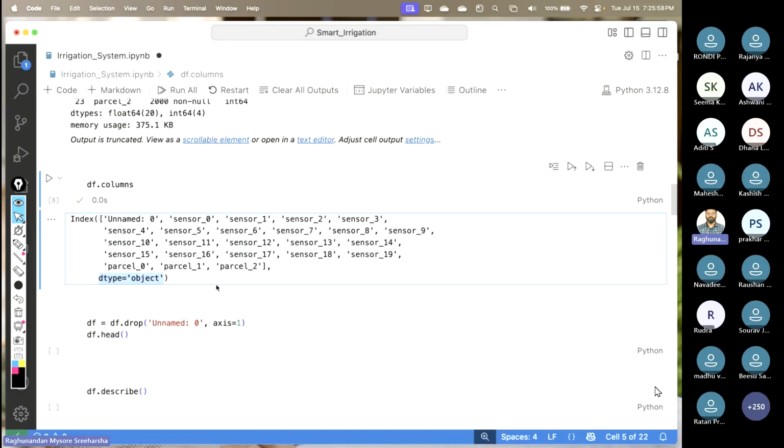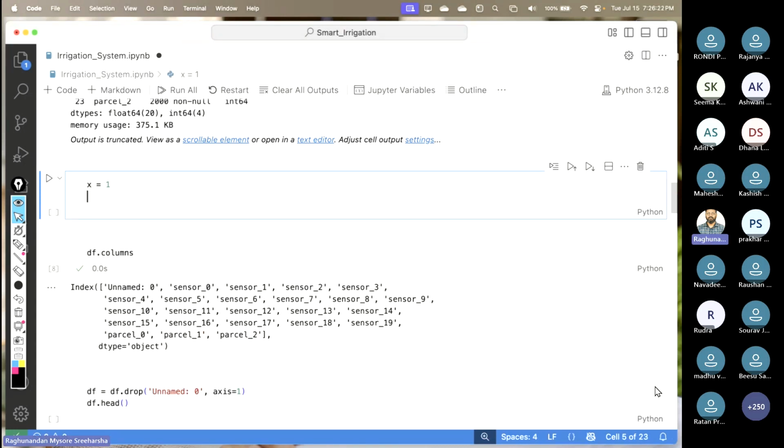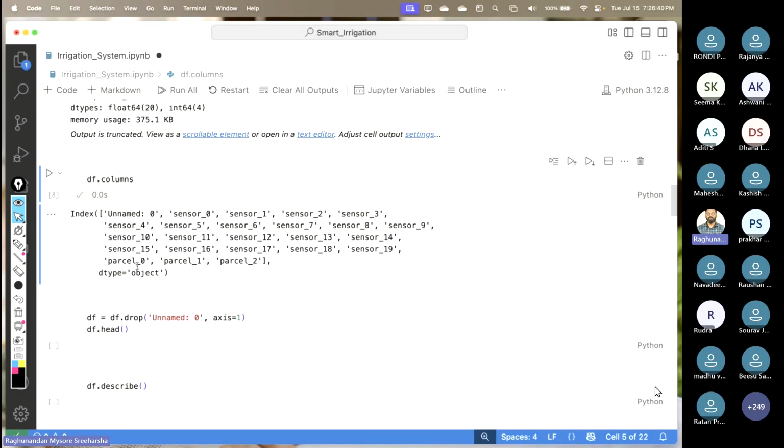Sauvik, as I have told you, object means a collection of strings, like characters or words. They will be in the form of codes. For example, this is an integer, and here RMS is the object. So here the data type is integer, and here the data type is object. Got that? So we got the column names.